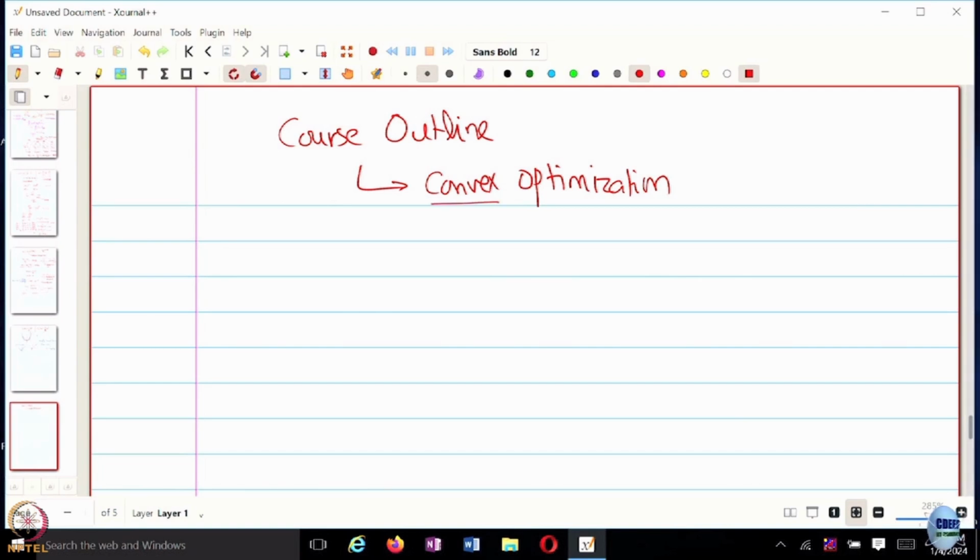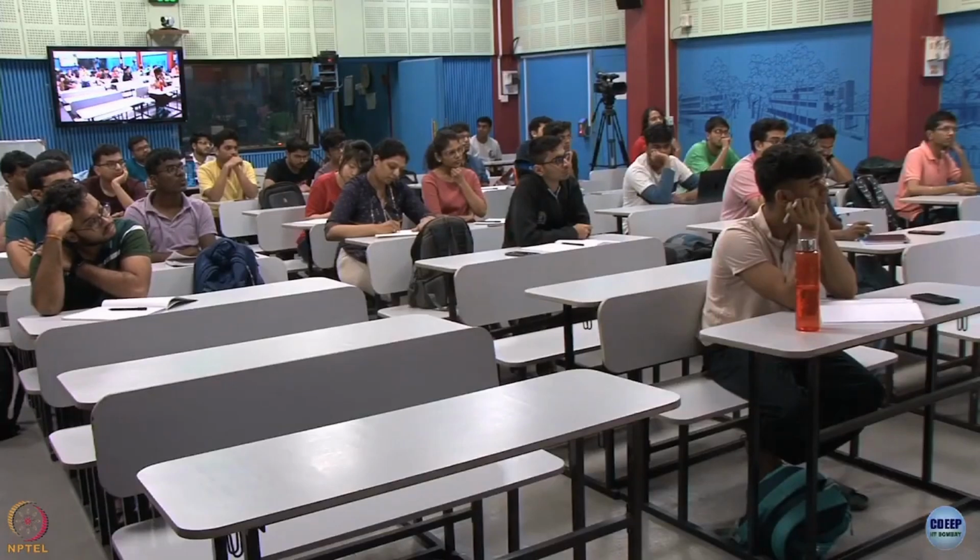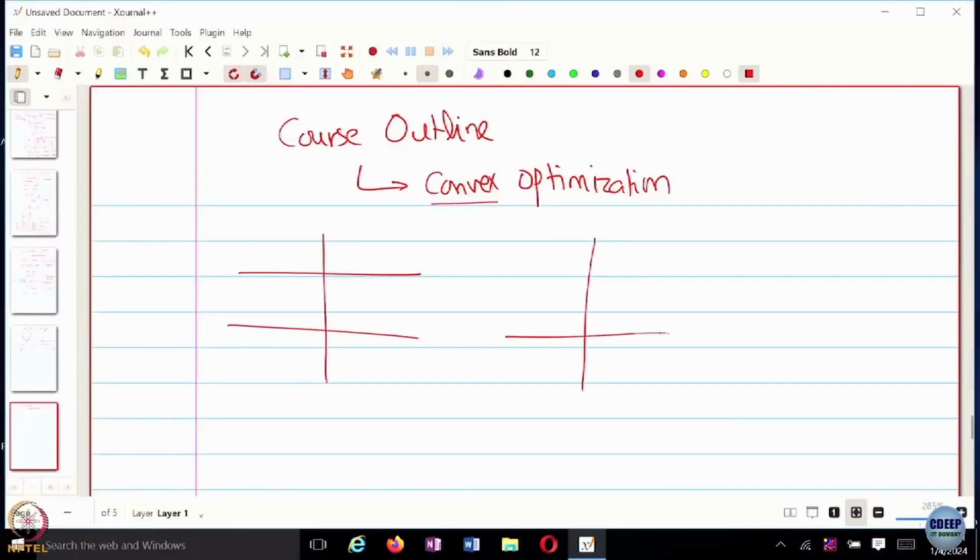So what is one specific property of convex functions? Why do we care so much about convex functions or convex optimization? Unique global minimum, right? So is a constant function a convex function? Is this a convex function, something which is just constant? What about this function? Is this a convex function? So all of these are convex functions.